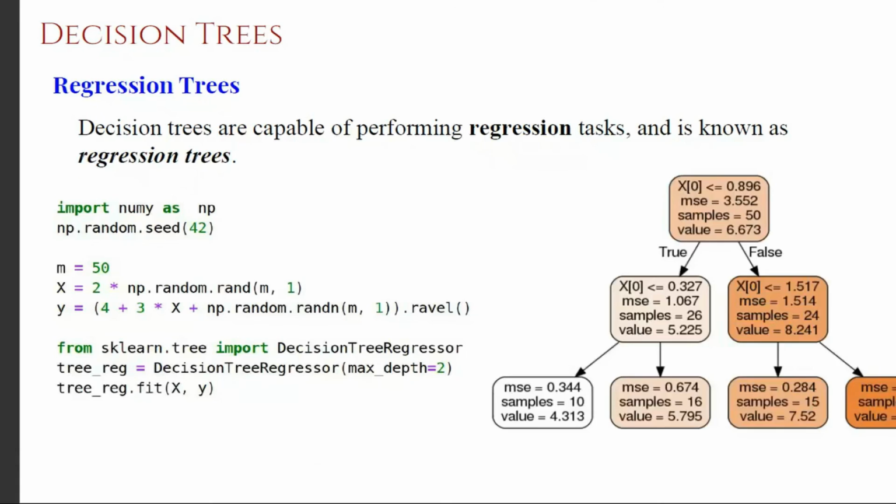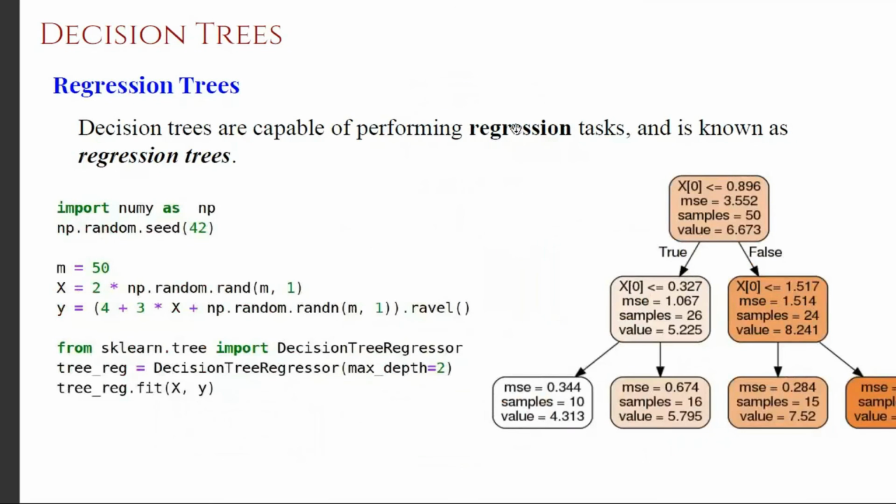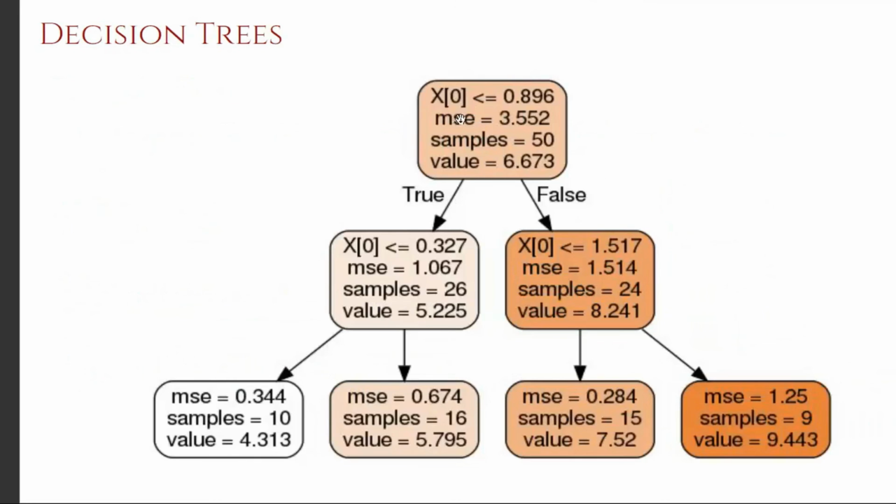Let me just show you an example here. I synthetically created some data here and then called the decision tree regressor. Previously we called the decision tree classifier, but now we are calling the decision tree regressor. Here we are limiting the max depth to 2, and then we are just training it. This is the tree that we obtained. It has only depth 2. By default, this is optimized based on the mean squared error criterion.